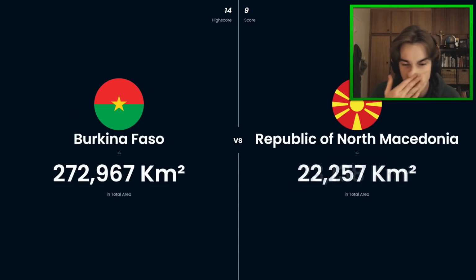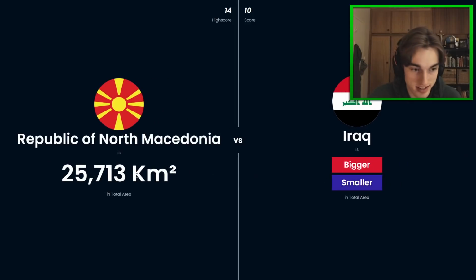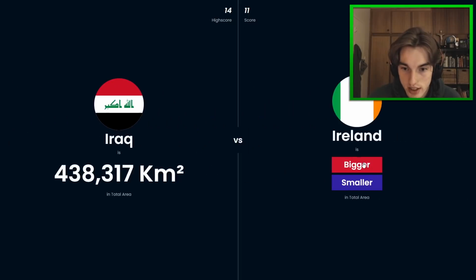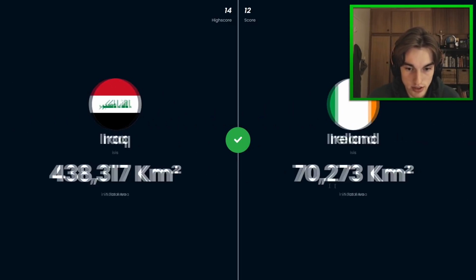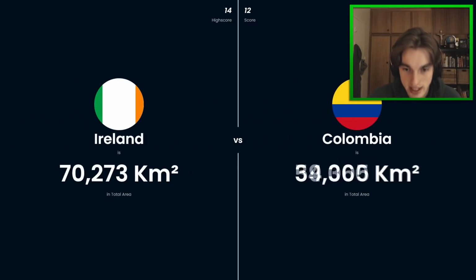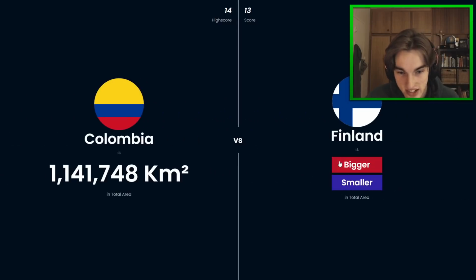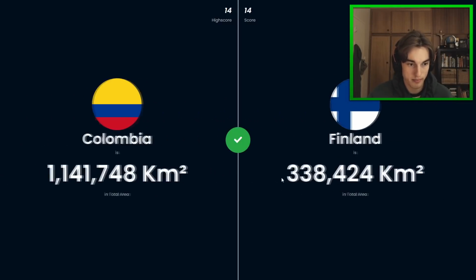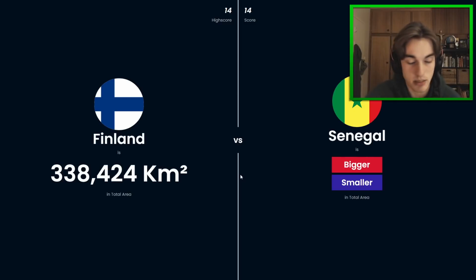And then North Macedonia is pretty tiny, 25,000 kilometers only. Iraq is bigger than North Macedonia for sure. And Ireland is smaller. It's a big country, but not that big. And Colombia is bigger. Okay, we're getting towards our record here. Colombia should be bigger than Finland because of the projection of the map. Yeah, it's significantly bigger, but they look like a similar size.